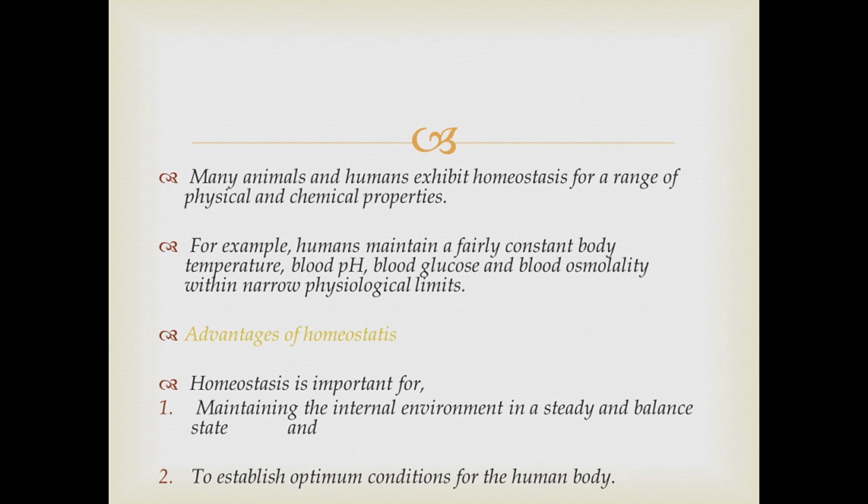They are maintaining internal environment in a steady and balanced state and to establish optimum conditions for human body. And if a disadvantage of homeostasis is asked in the exam paper, then you should write homeostasis being an energy consuming process. That is a disadvantage, and these two are the advantages.